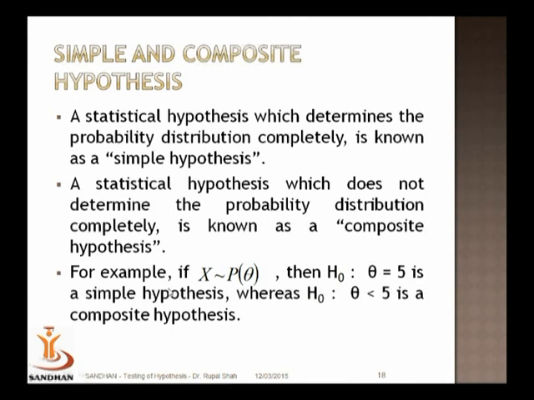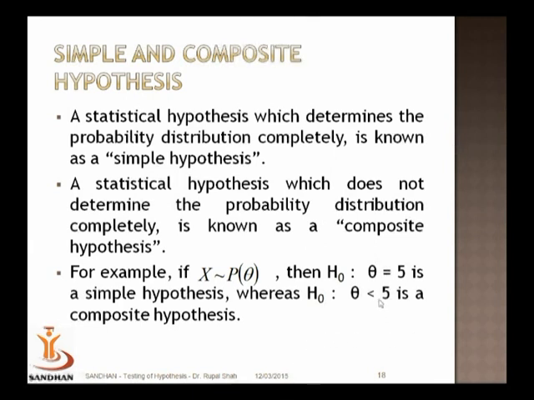So when do we say that the hypothesis is a simple one? If the hypothesis specifies the underlying probability distribution completely, it is known as a simple hypothesis. And vice versa, if it does not specify the distribution completely, then it is called a composite one.